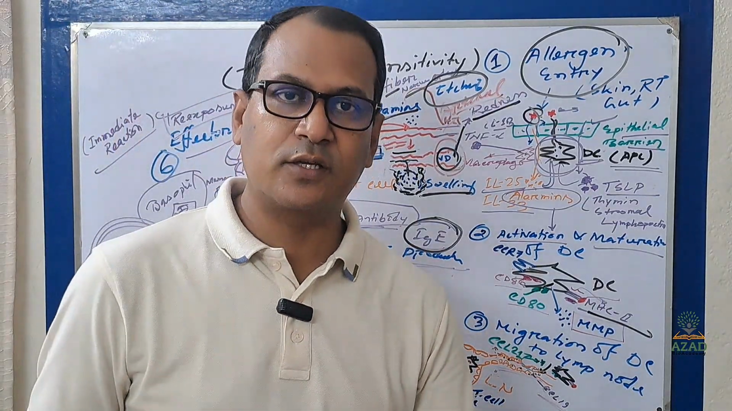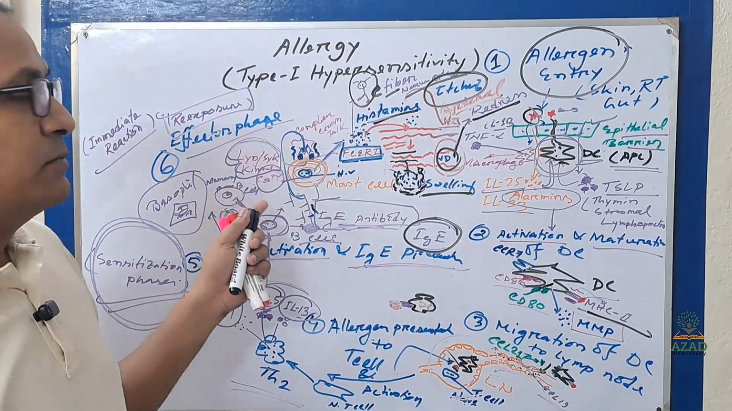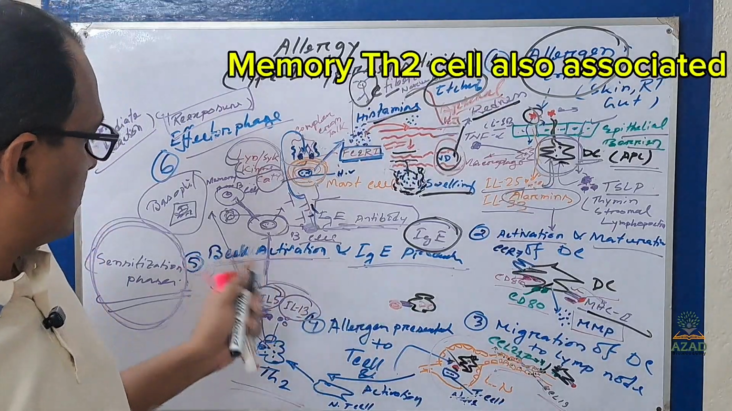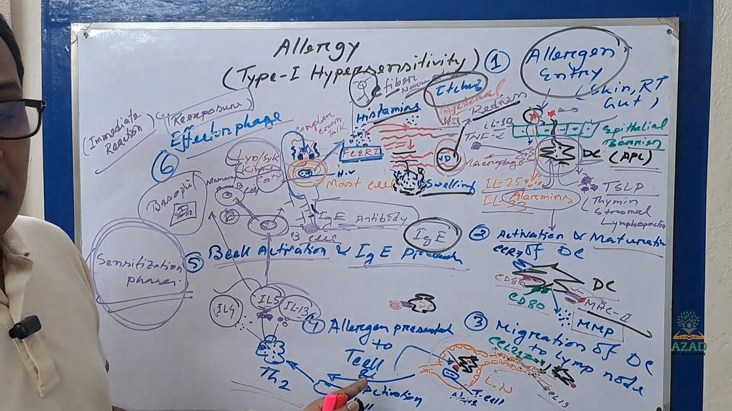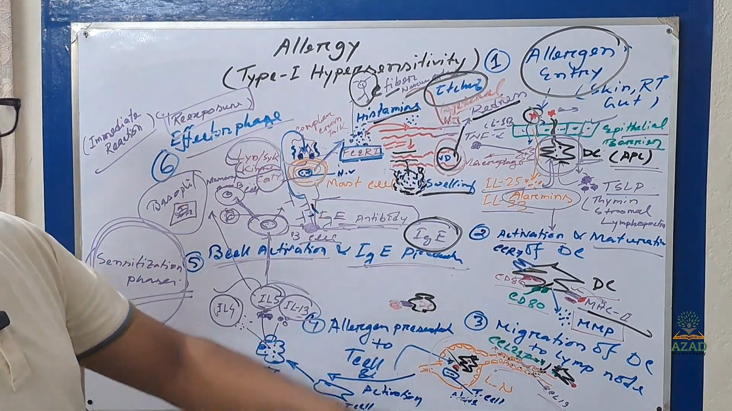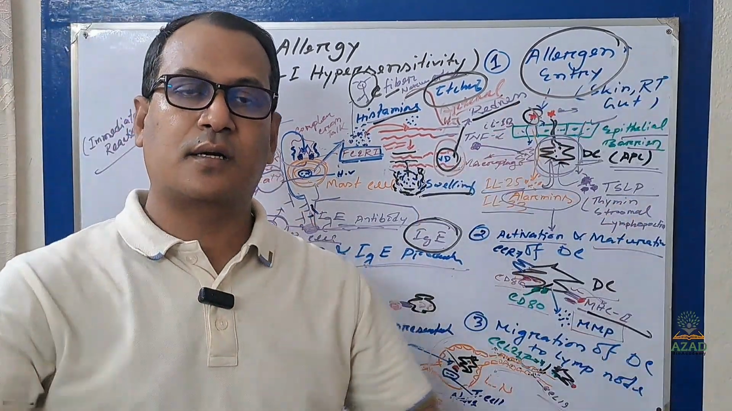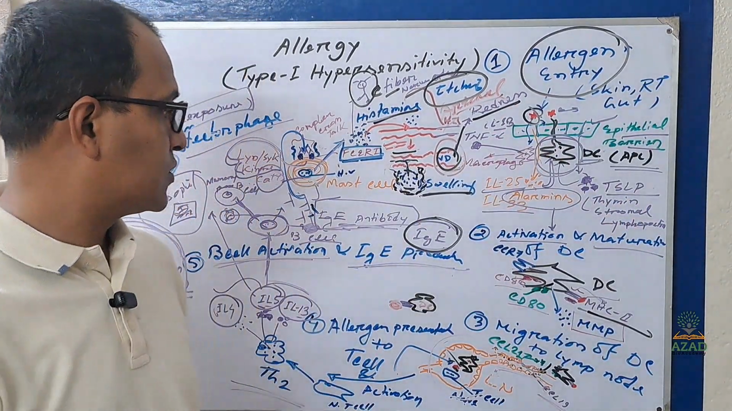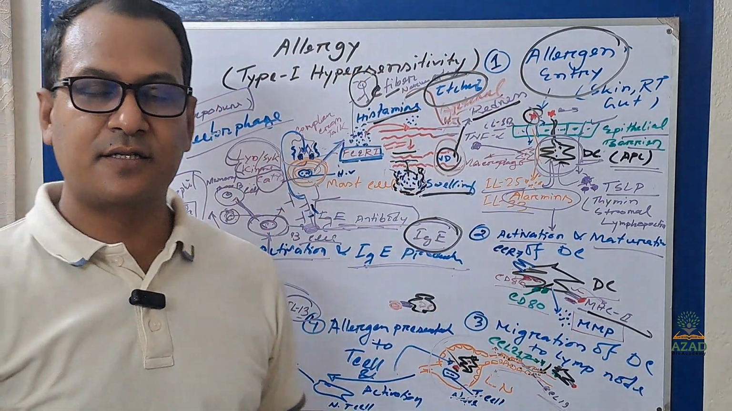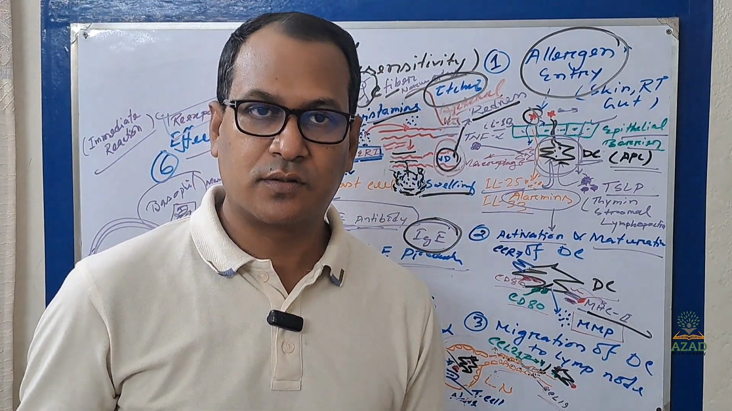And when it persists, your memory B cell will be there, and also your interleukins will activate the eosinophil, and that will cause the chronic allergic problem. Okay, so this is all about the allergy and allergic pathophysiology. So thank you very much.